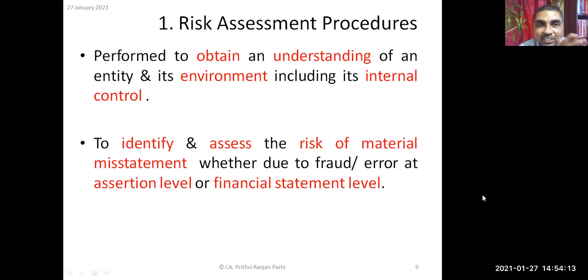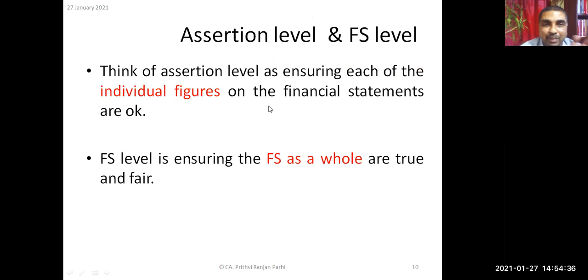Did you understand this concept? So when applying audit procedures, the auditor first needs to apply these risk assessment procedures so that he can assess the risk at assertion level and also at financial statement level. Are you getting it, or do you find it a little complex?